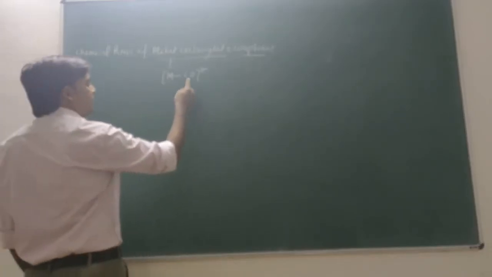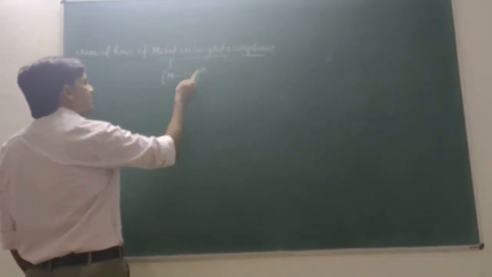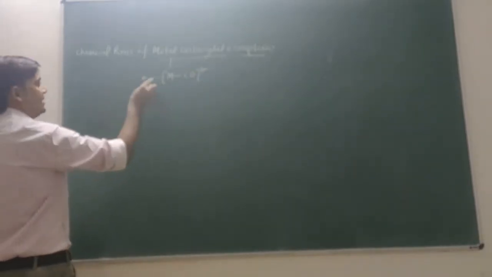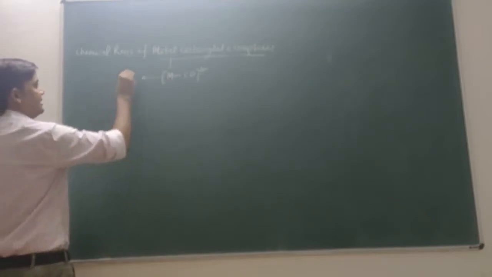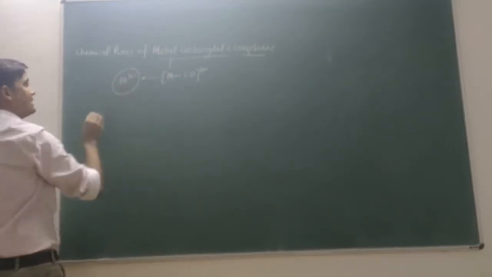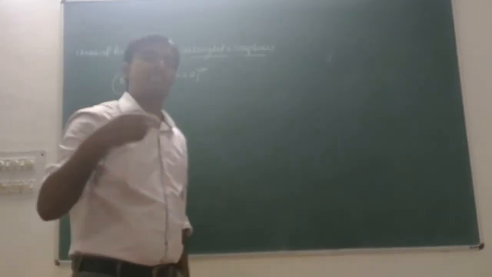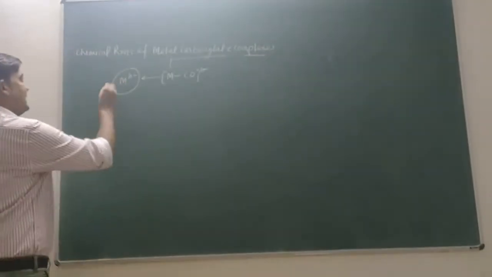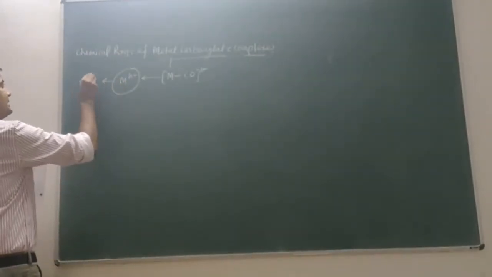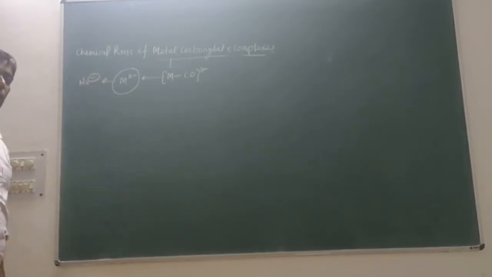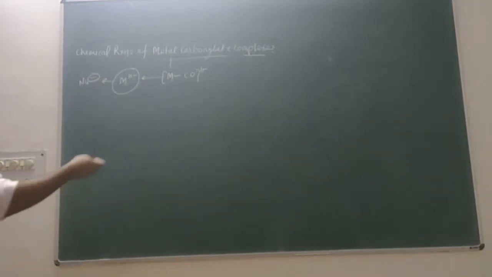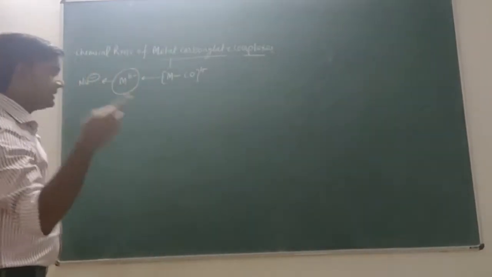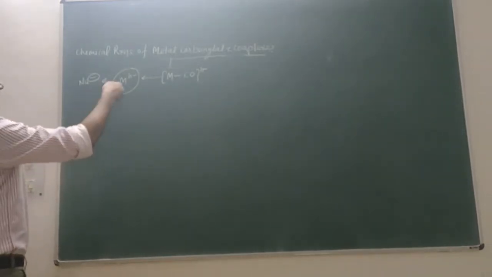In these complexes, because CO is a neutral ligand, the negative charge will be occupied by the metal, like this. This is Mn negative. So in metal carbonylate complexes, the metal exists in a negative oxidation state because CO is a neutral ligand, and that is why it can act as a nucleophile. If you want to perform chemical reactions of metal carbonylate complexes, you need to identify the electrophilic site, and that electrophilic site will be attacked by the nucleophile.